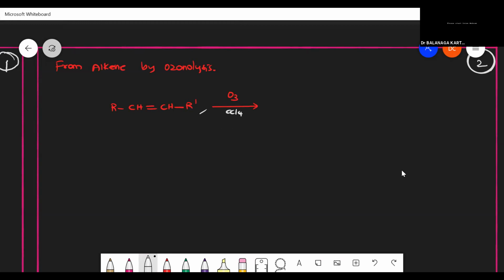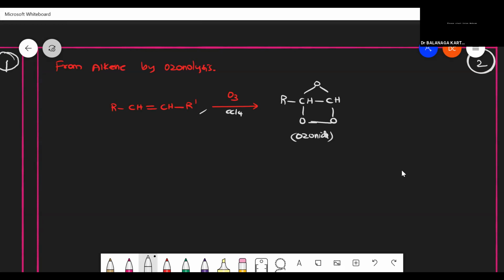So here I can get from the RCH, here CH single bond, here one O, here one O is there, and here one O is there. Okay, this kind of product I can get. So initially I get molozonide. After that only I'll get ozonide. This is an ozonide.